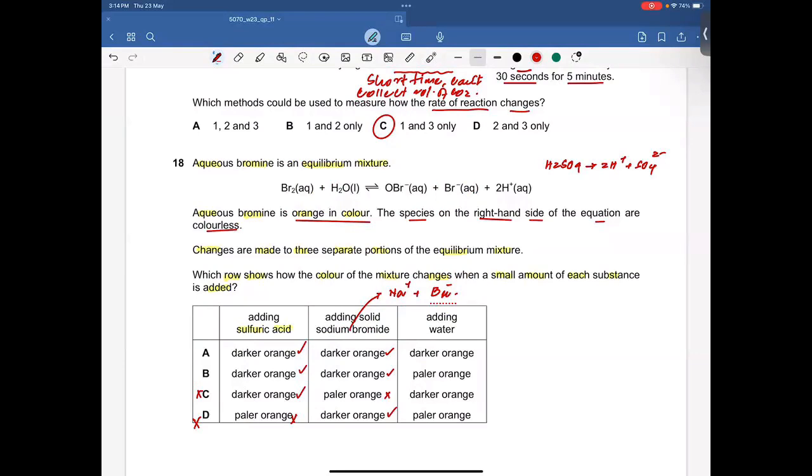Adding water. So when we add water into this equilibrium mixture, obviously this favors the equilibrium towards the right-hand side. If this favors the equilibrium towards the right-hand side, the solution turns colorless, right? Or from darker to paler orange. There is no colorless option given, which means I'll go for the paler orange, not darker.